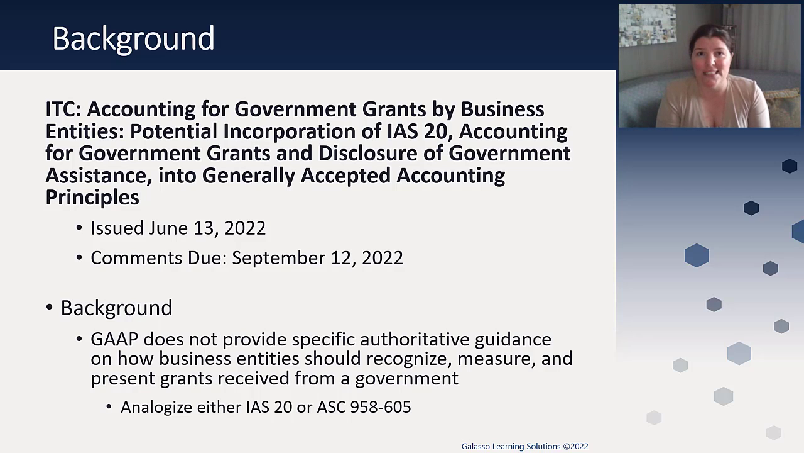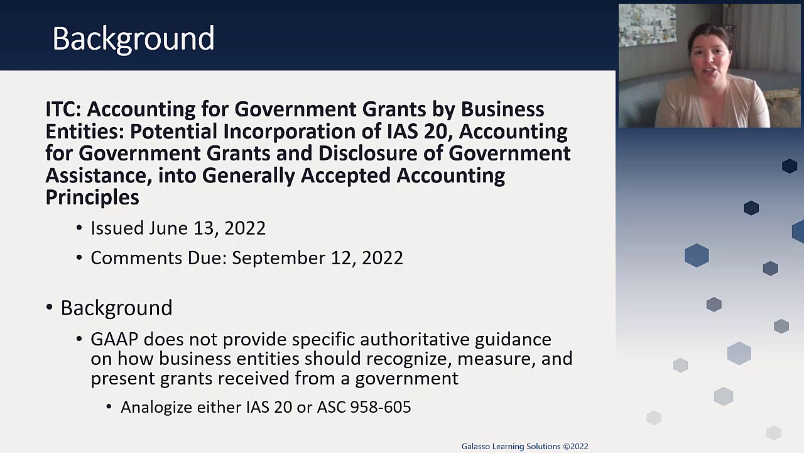And so the FASB board decided to take a look at IAS 20, since again, it's already written, and see what they can do with this. And so in this invitation to comment, they are looking at accounting for government grants. While IAS 20 is much broader in terms of government assistance, the way that this ITC is looking at it is specifically government grants by business entities and the potential use of IAS 20 for the accounting for these items. And so one of the things they're considering is potentially incorporating IAS 20, which is accounting for government grants and disclosures of government assistance, into generally accepted accounting principles here in the United States. So this was just issued on June 13th and comments are due September 12th.